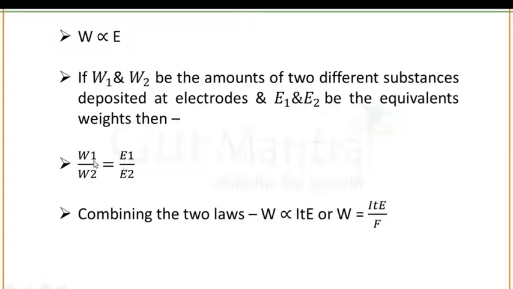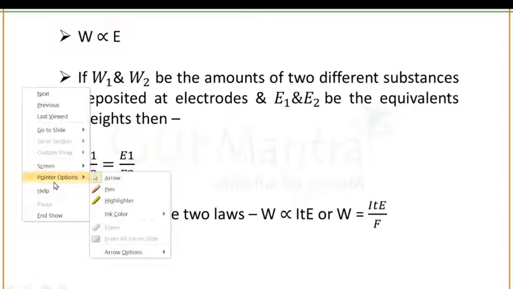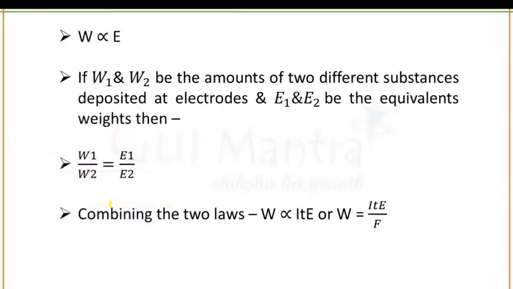If you combine these two laws, the first law of Faraday and the second law of Faraday, then what will you get? You will get the formula as follows. W will be directly proportional to ITE, or W is equal to ITE by F. Okay, this is a very important formula and it will help you to solve many numerical problems based on Faraday's law. So this is very important.